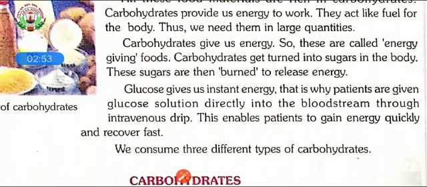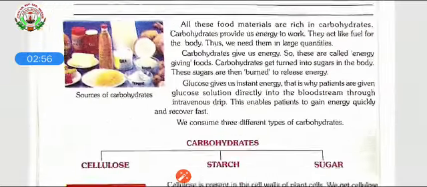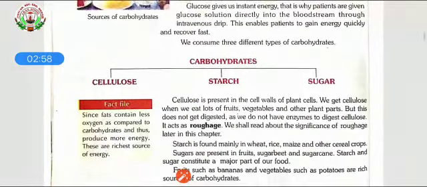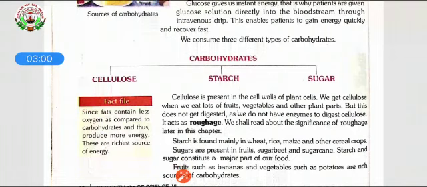We consume three different types of carbohydrates. Carbohydrates are divided into three: cellulose, starch, and sugar. Now, what is cellulose? First, we'll start with cellulose. It is present in the cell walls of plant cells. Now, what is a cell wall? To understand more, let's see a slide.